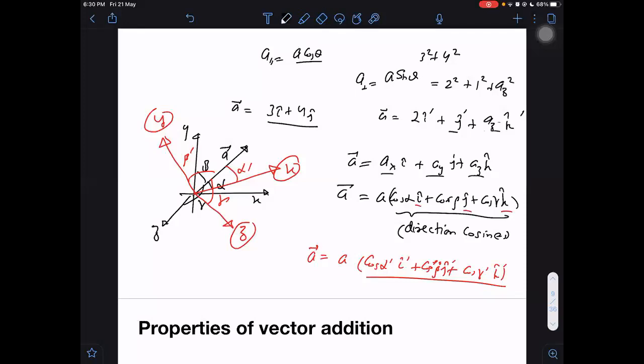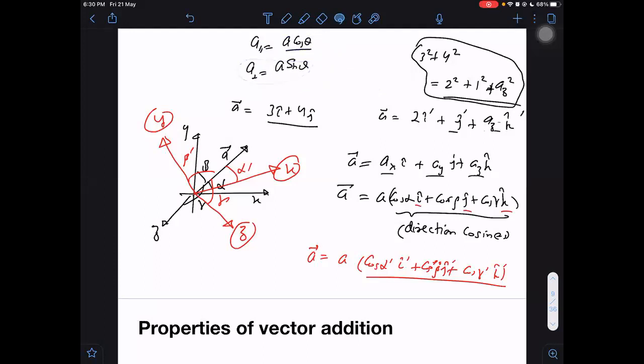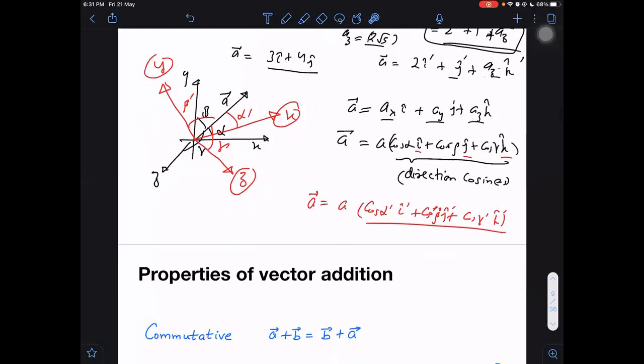What will be az in the new frame? Root will be on both sides, so I can square both sides. Then I'm getting az square as 25 minus 5, that is 20. Then I'm getting az is equal to root 20, that is 2 root 5. That is the answer. So we can get one component if the two other components are given on changing the frame. Because I know one thing: what remains constant in both the frames, the magnitude of the vector, remains constant. That does not change.